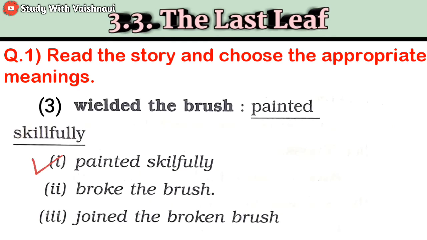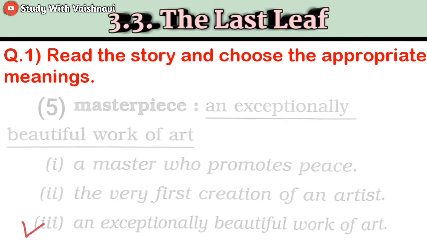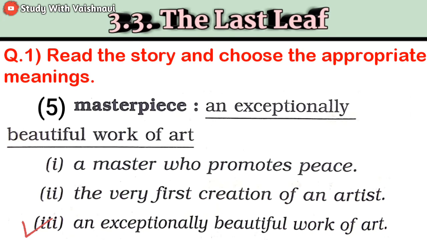Now next, blended the brush. Its correct option is painted skillfully. It means first option. Now next, palette. Its correct option is second option, a board used by artists to mix colors. Now next, masterpiece. Its correct option is third, an unusually beautiful work of art. So here we have completed our question number 1.